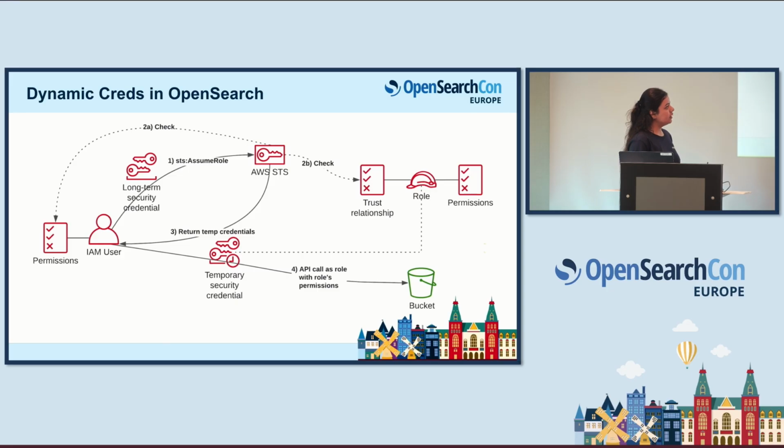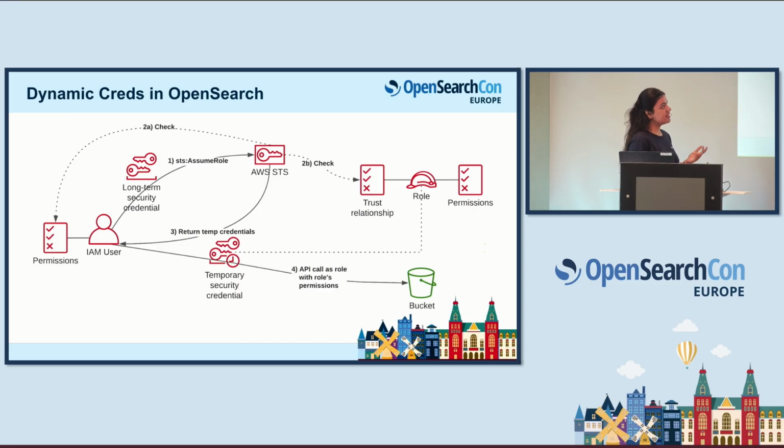I'm attaching a policy to it, and I'm creating temporary credentials here, right? So there are two kinds of checks which would happen. First check is, does this IAM user have enough permission to access the bucket or OpenSearch service here? Does this have the permission? Secondly, I'm checking whether the role that I've attached to it has enough permissions to trust the relationship between the user and the role? So there are two kinds of checks involved here.